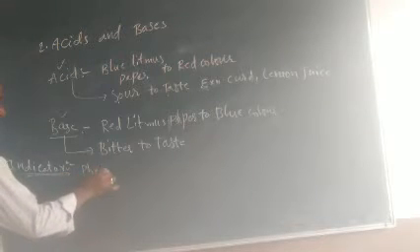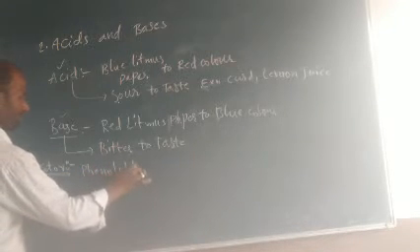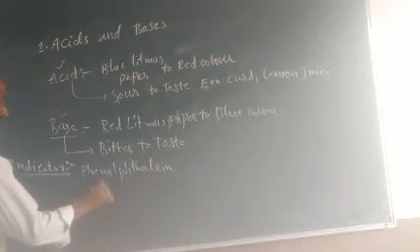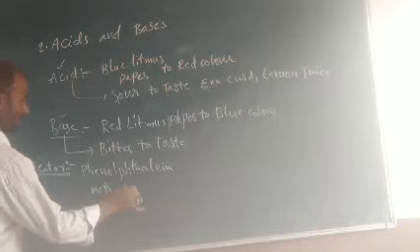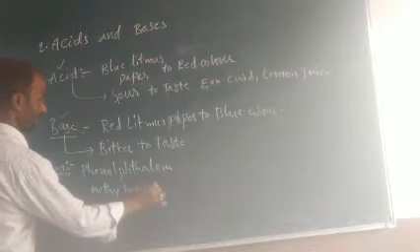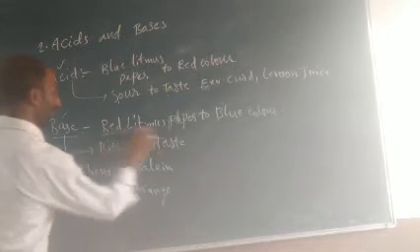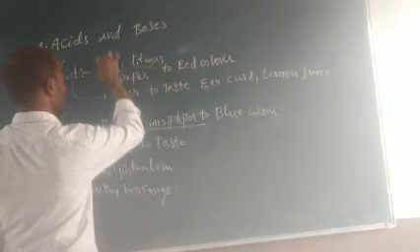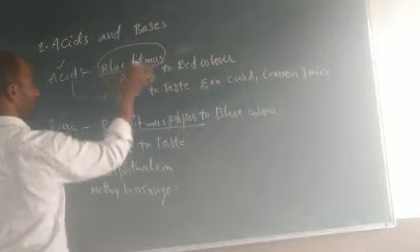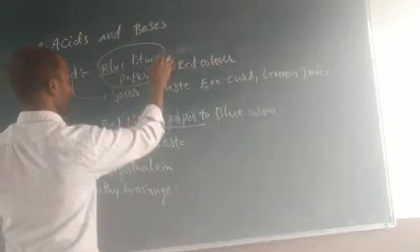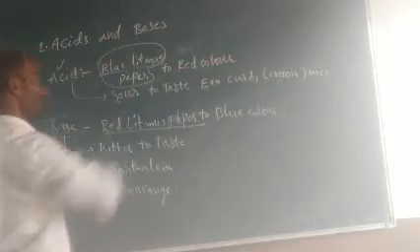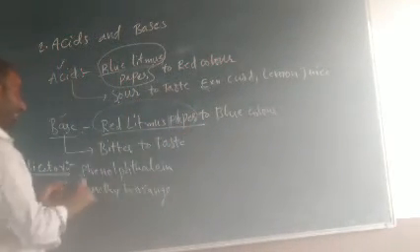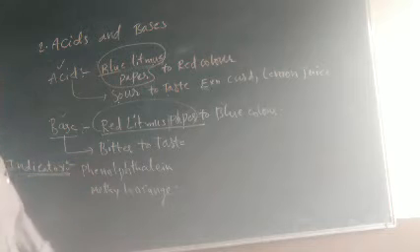Example I am giving here: phenolphthalein is an artificial indicator. Even methyl orange is also an indicator. Red litmus paper is an indicator, blue litmus paper is also an indicator. Is it clear now? Blue litmus paper, red litmus paper, phenolphthalein and methyl orange are indicators.